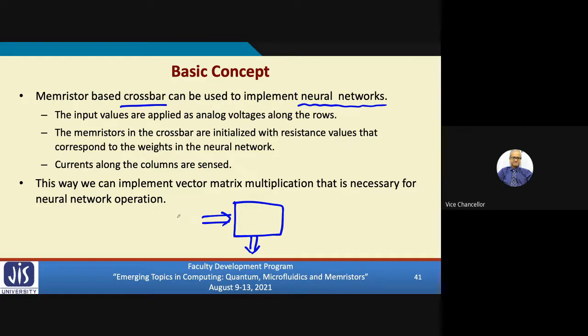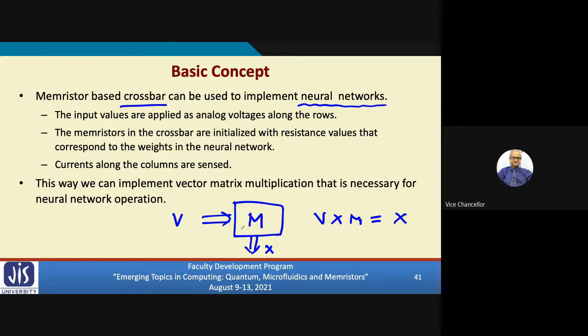Normally, let's say the input is a vector v, and the operation of the neural network is expressed by a matrix, let's call it M. So v is multiplied by M, and whatever you get, let's say x, comes out of it. This is how a neural network typically works. So we want to do something similar using memristors.